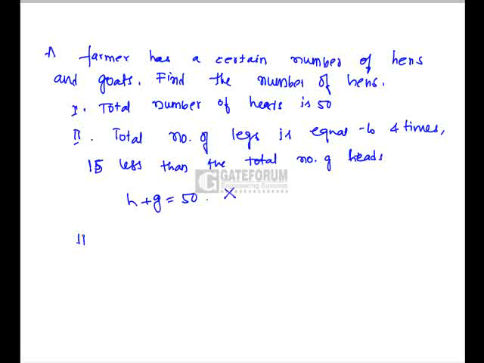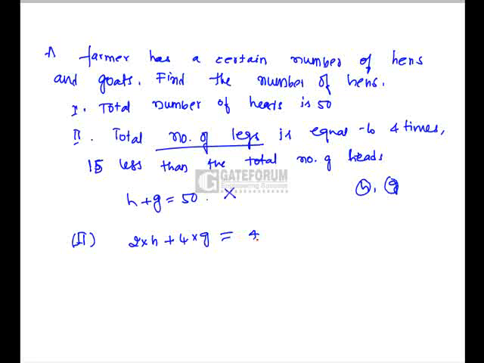Now let us look into statement 2. The total number of legs is equal to 4 times of 15 less than the total number of heads. Now, let the hens and goats be h and g, total number of hens and goats, which we have used in the earlier equation also. Now, total number of legs. A hen will have 2 legs, so total number of legs will be 2 into h, plus goat will have 4 legs into total number of goats.